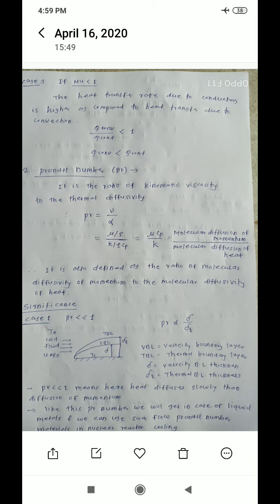Another meaning of the low Prandtl number is that heat diffusion is slow as compared to the momentum diffusion. Where do we use this condition? That is for nuclear reactor cooling, in the case of liquid metals. In liquid metals, Prandtl number is less than 1, so we use these liquid metals in nuclear reactor cooling.